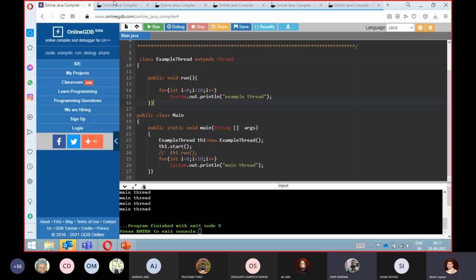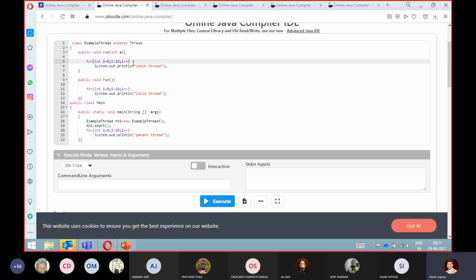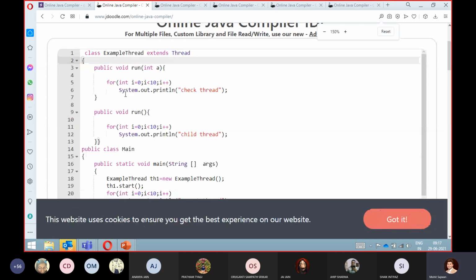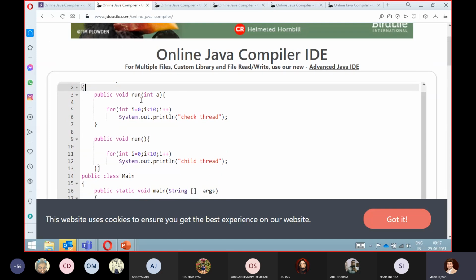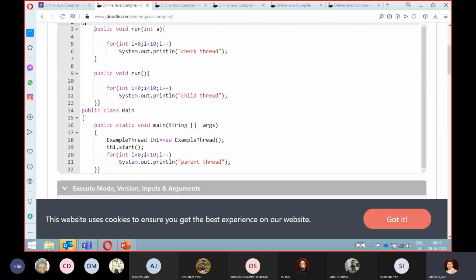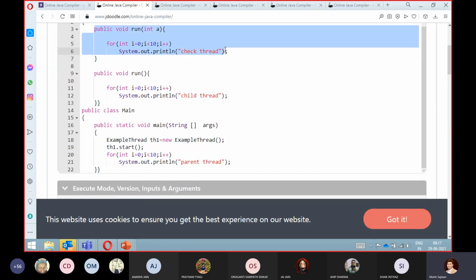Yes, sir. So you can say it's kind of random. Now, the second thing is related to method overloading. If somebody asks you, can we perform method overloading here? Yes, you can perform method overloading on your run method. For method overloading, in the case of the run method, it is possible.